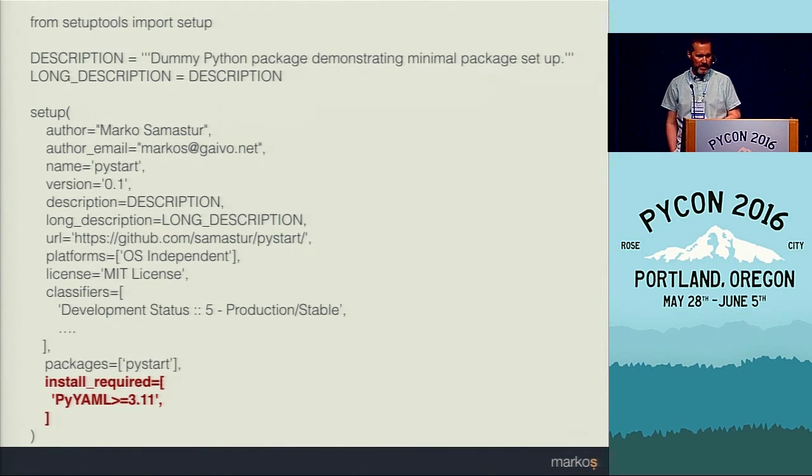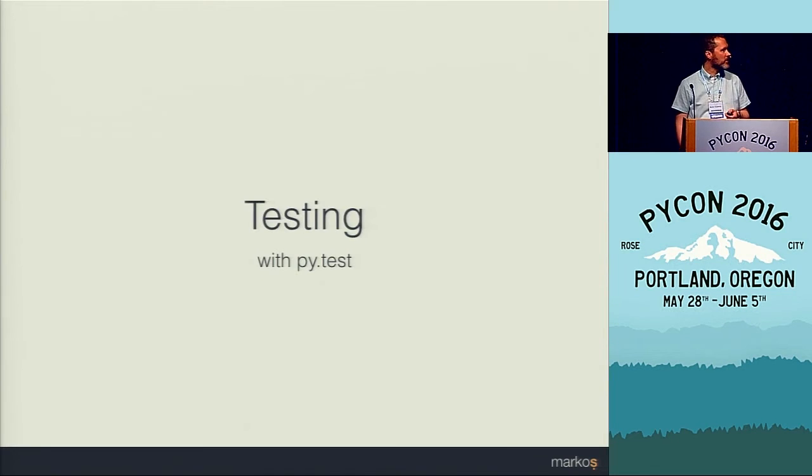So at this point, what we have is a package that can be built and installed locally, but we have no idea if it works yet. And for that, we need to do some testing.